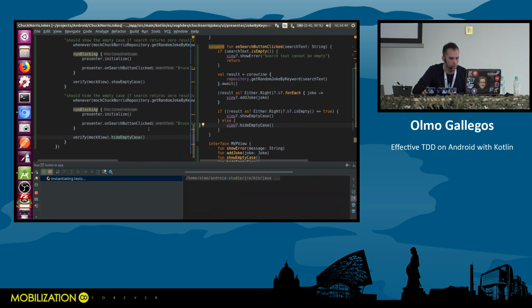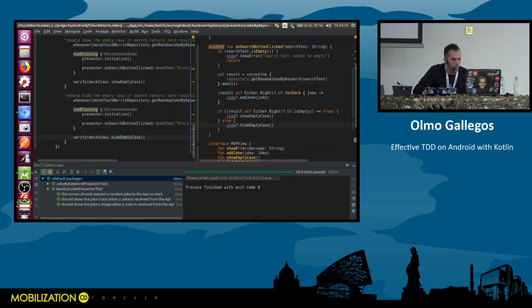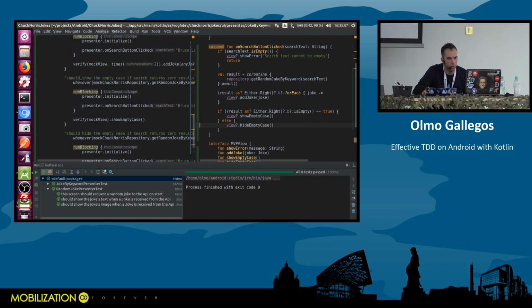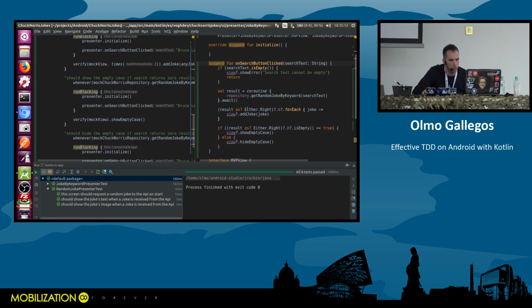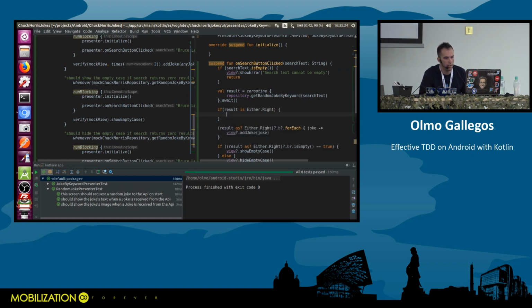Right. Yeah. So we have implemented this. So it's time to refactor a little bit, you know, because this code maybe is getting a little messy. Last time we refactored the test, the whenever part, we gave it a name. So now we are going to work on the presenter. As you can see, I'm doing some stuff with the result here, and also I'm treating the result here. So maybe we can introduce a conditional if result is either right. And I can get rid of many things in there.